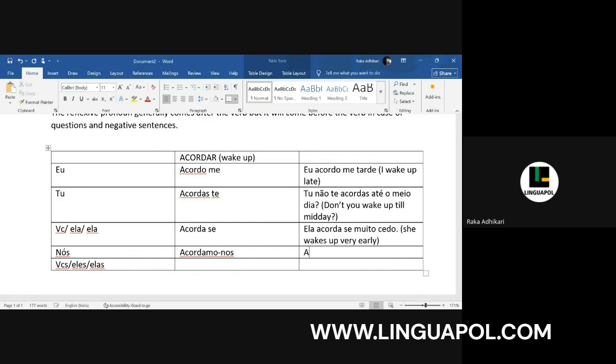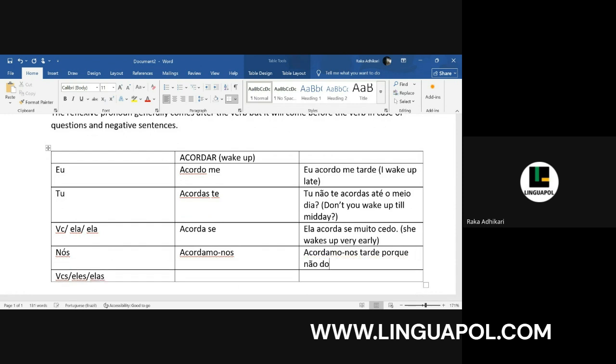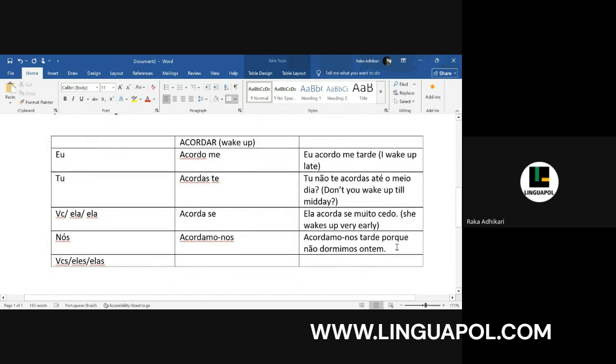Por exemplo, acordamo-nos tarde porque não dormimos ontem. Okay. We wake up late because we did not sleep yesterday. Now this is a statement. So this is a statement without any question or without any negative words. So the reflexive pronoun nos is coming after the verb.